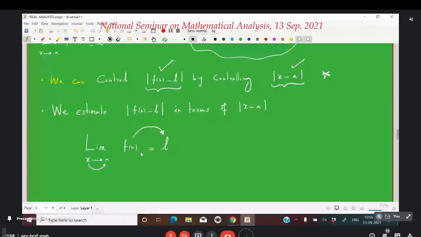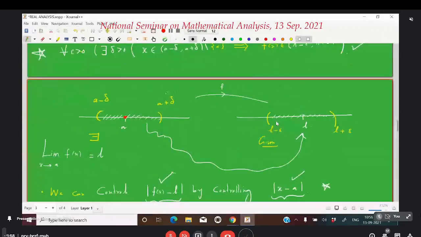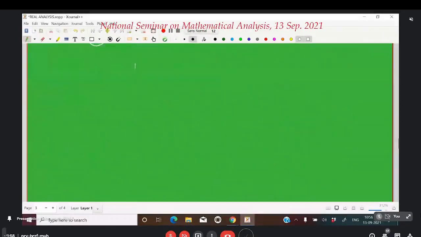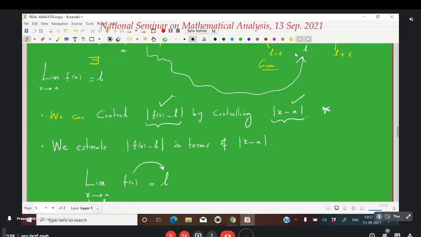Another picture to understand this is the following. One way of drawing a picture is this, domain and codomain. Another picture is using a graph. That is, say, A is here, L is here. Over that, we have to estimate an important point.